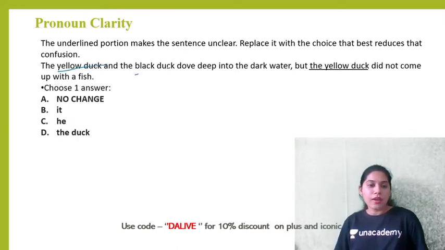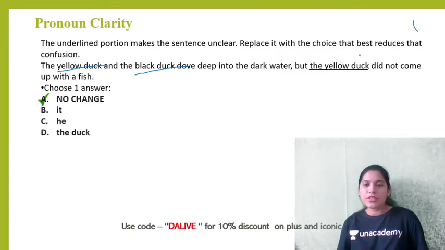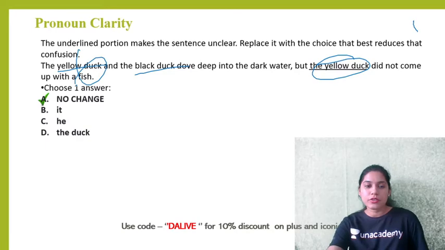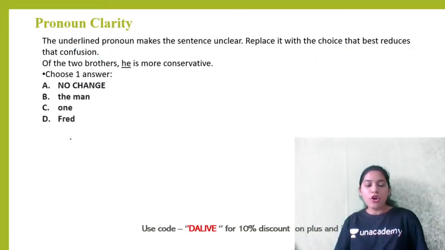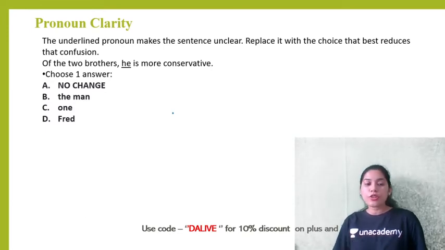The yellow duck and the black duck, they dove deep into the dark water and one did not come up with a fish. So it's very clearly specified one of them, that is the yellow duck. So there's no need to change. Next question, of the two brothers, he is more conservative. Who is more conservative? Again, pronoun clarity is all about specification. Specify, make it clear as much as possible. So which option helps you make this sentence very clear? It's obviously option D, Fred, because it has a name.